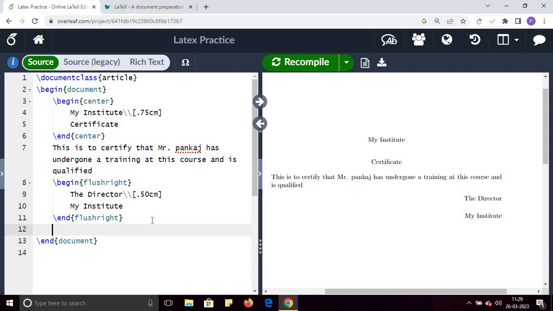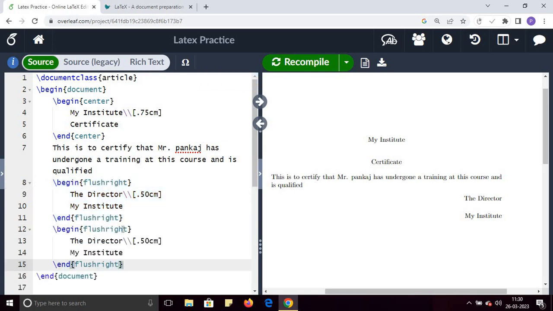If you want the text on the left side, let me copy and paste it. Now, instead of flush right, I will use flush left, and here I will write a different text, let's say regards.